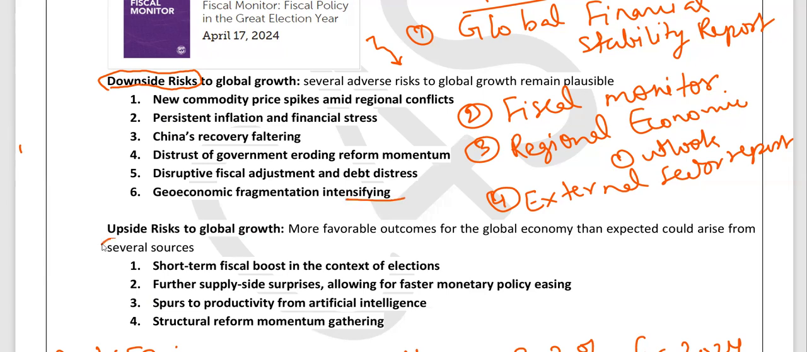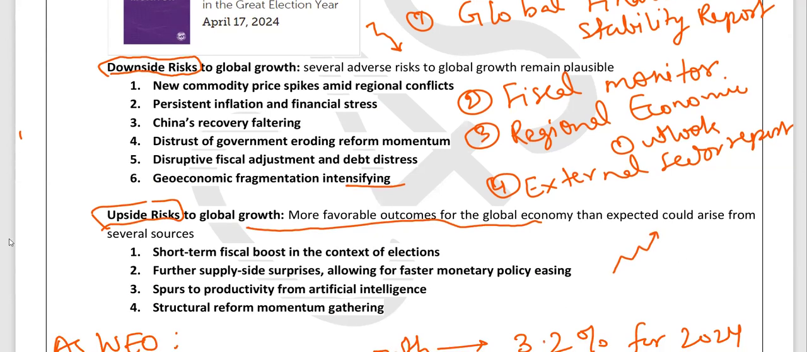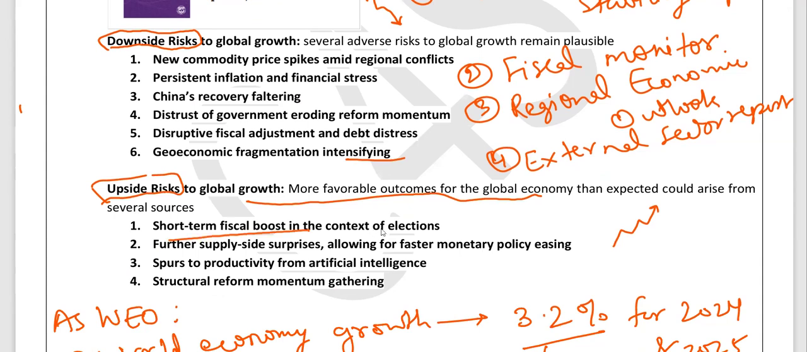Now, the report also discussed some upside risks. These are those risks that may have a favorable outcome for the global economy. That means due to these, the global economy may see an upward trend. Those risks were short-term fiscal boost in the context of elections, further supply side surprises allowing for faster monetary policy easing, spurs to productivity from AI, structural reform momentum gathering. All right. Now that we have discussed all the main points of the World Economic Outlook,